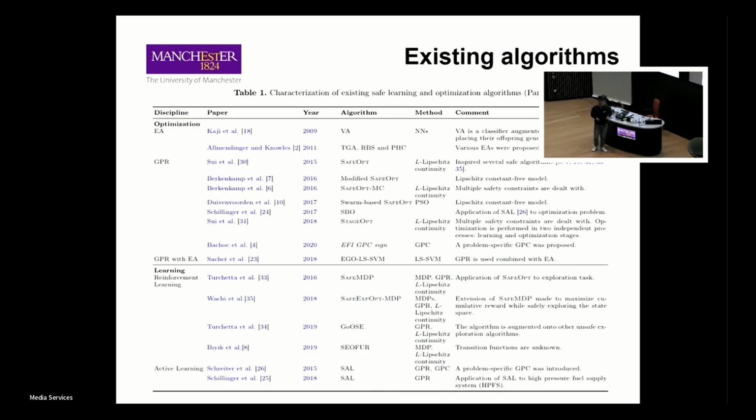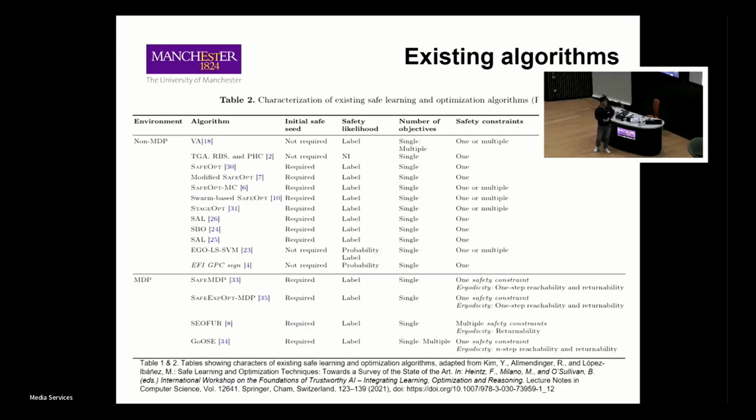We adapted two tables from our previous research, a literature review on safe learning and optimization algorithms. Here, we show there are many algorithms related to the safety problem, and we emphasize that in optimization, there is an EA called VA, which can be augmented onto any EA. And one other important algorithm is SafeOpt in SafeGP, because it inspired many other safe optimization algorithms, which constitute the largest body in safe optimization study. These show their properties.